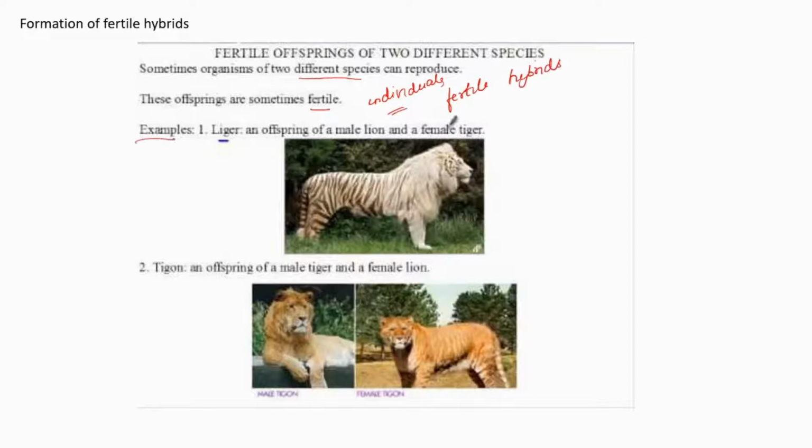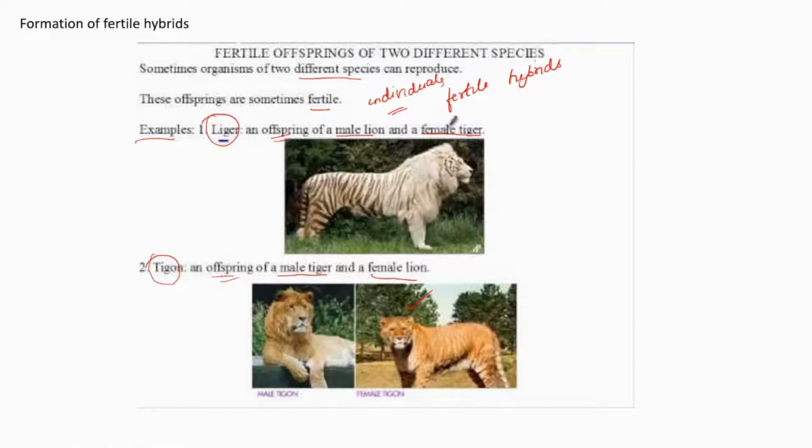For example, a liger is an offspring between a male lion and a female tiger. So look at its appearance. Another example is the tigon, which is the offspring of a male tiger and a female lion. Okay, that is formation of fertile hybrids.